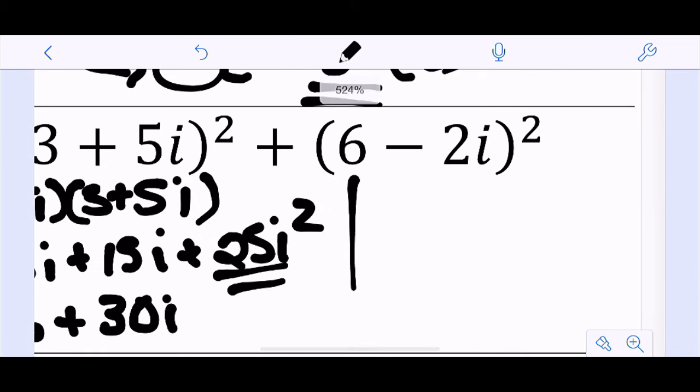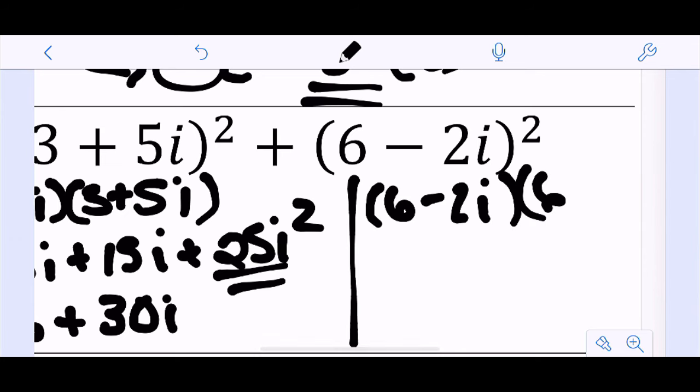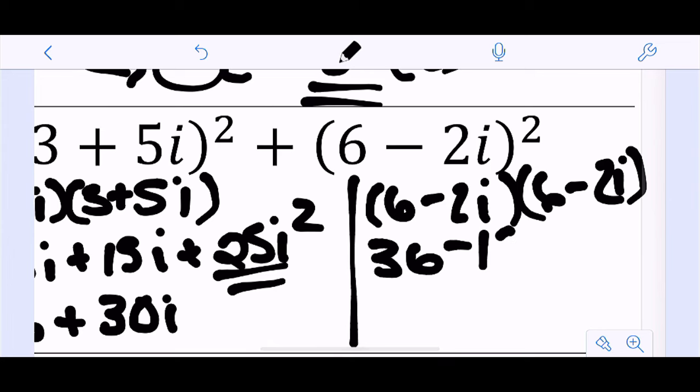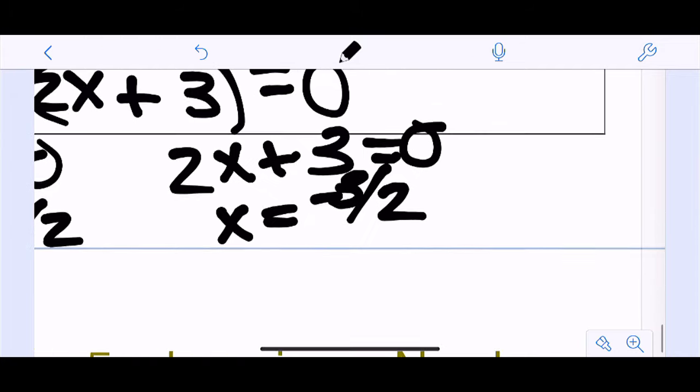Now, for this next one, it's going to be the same kind of thing. 6 minus 2i times 6 minus 2i. So that's 36 minus 12i minus 12i plus 4i squared.